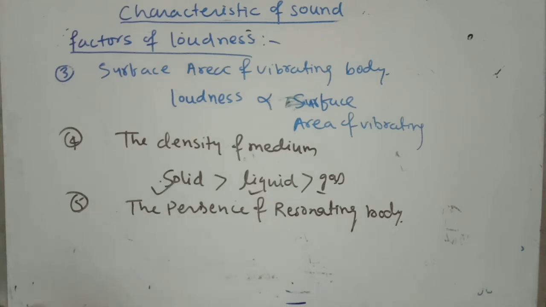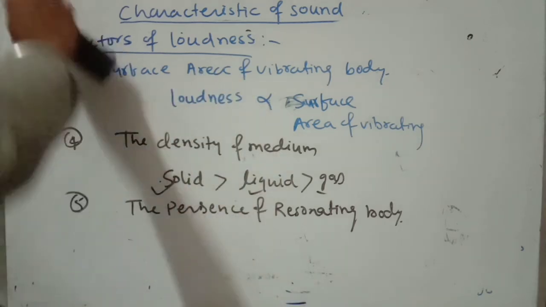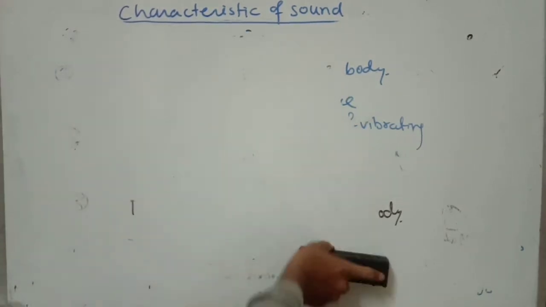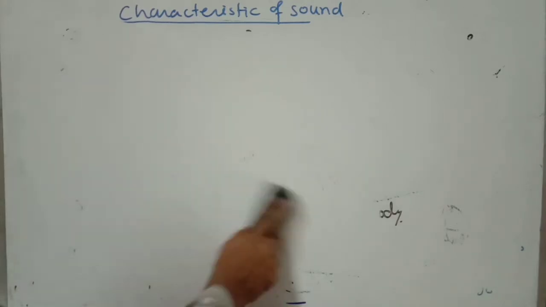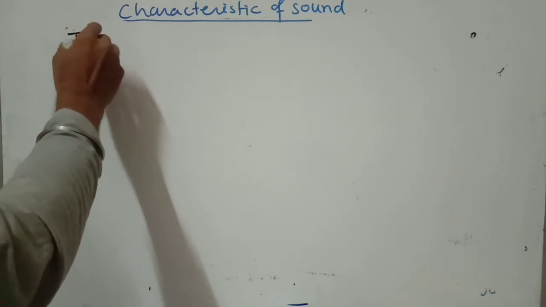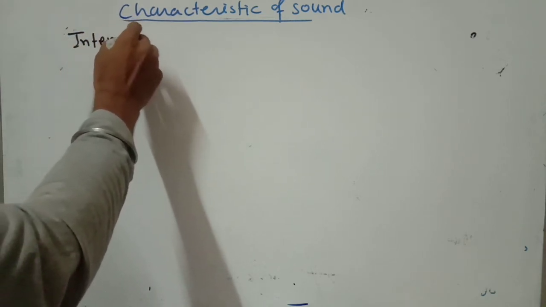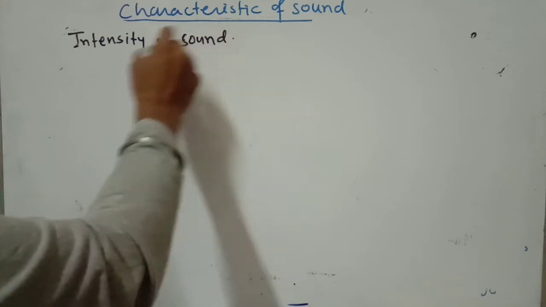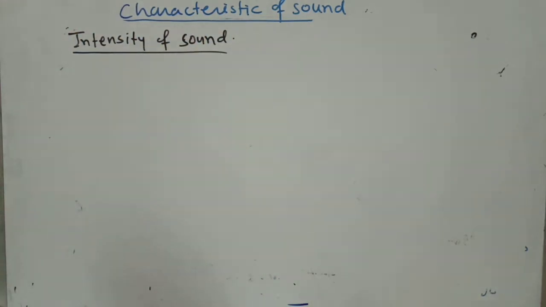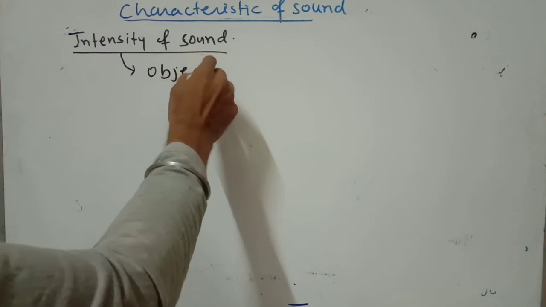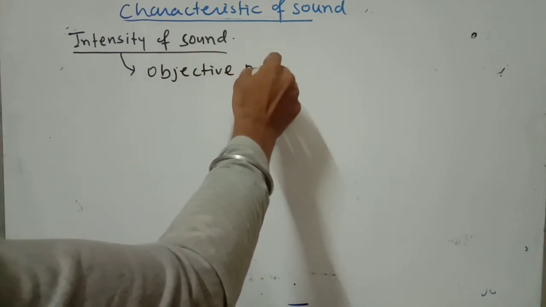Okay, so now the next important quantity related to loudness, not a factor, another quantity of the sound, is the intensity of sound. So what is the intensity of the sound? First of all, it is an objective property of the sound.